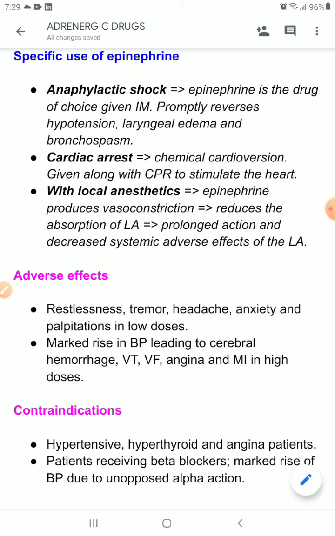What remains? Only alpha action. So alpha action is vasoconstriction. So through vasoconstriction there will be rise in blood pressure. So the patients receiving beta blockers, there will be marked rise of blood pressure. So we do not give this drug in a patient who is receiving beta blockers.